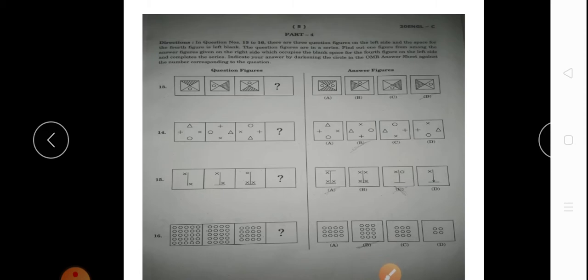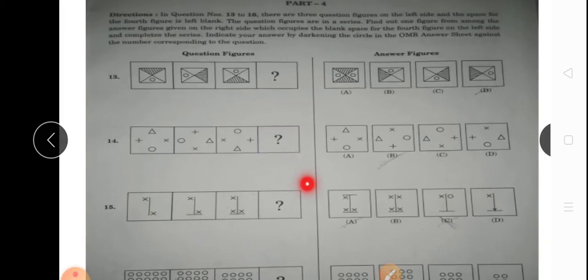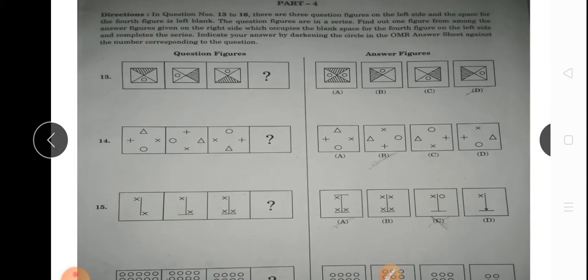Part number 4. Our part number 4 says, in question number 13 to 16 there are three question figures. On the left side, space for the fourth figure is left blank. That means here a pattern is given. What will be the fourth figure? Options are given here. You can see here a shaded part, then one circle to the opposite, then the same opposite to it. Then our answer will be option number D.